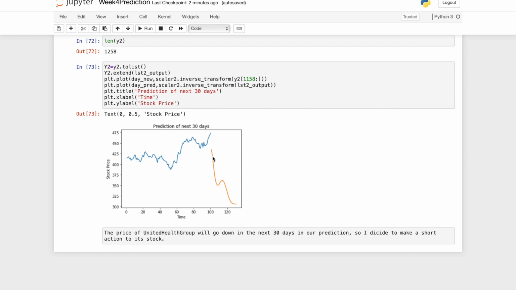So those are my 4 weeks of predictions. All my trade history is based on those predictions. Sometimes I can make a profit from it, but sometimes it just makes me lose money, especially when most stocks in the stock market fall.